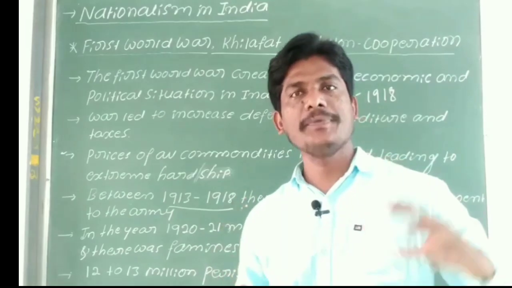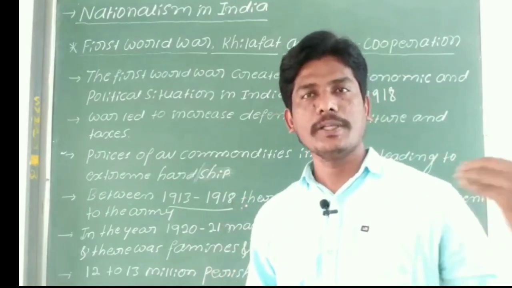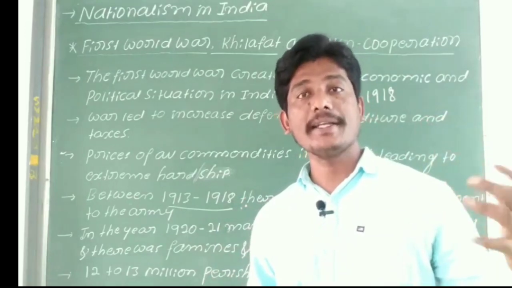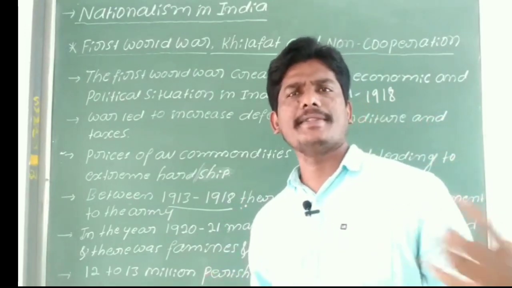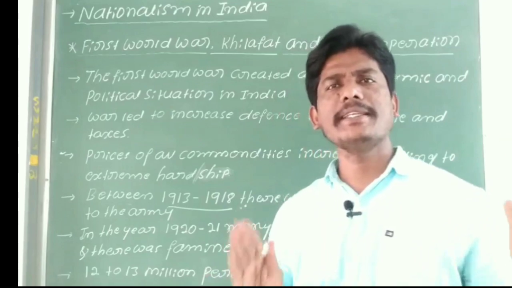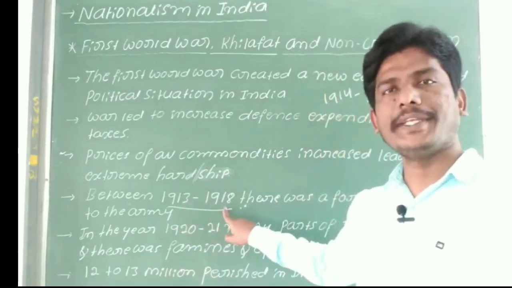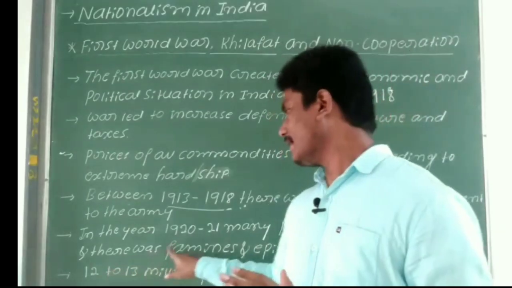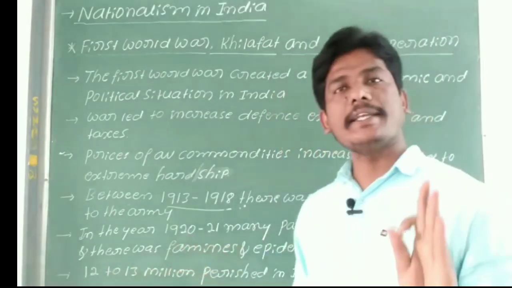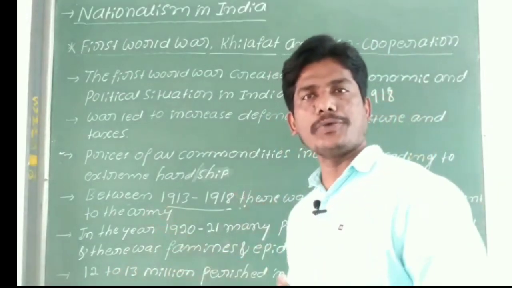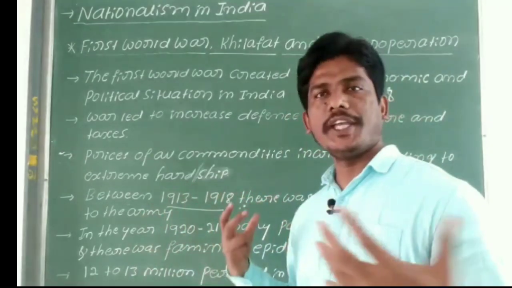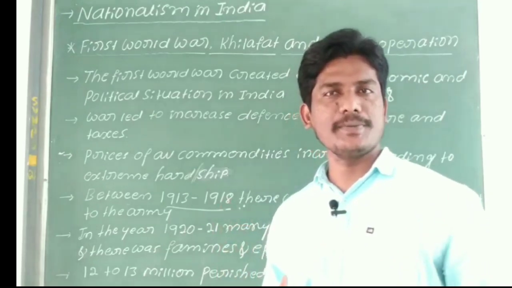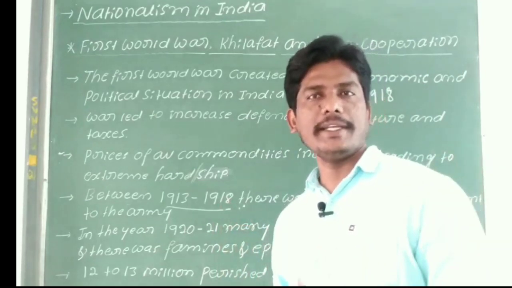So in this time, the British government forcibly appointed Indians in the British military between 1913 to 1918. In the year 1920 to 1921, these years you have to remember. So between which years had the Britishers forcibly recruited the Indians in the British military? 1913 to 1918.